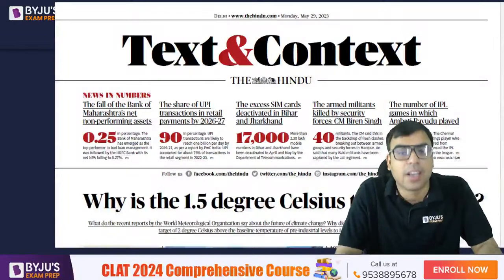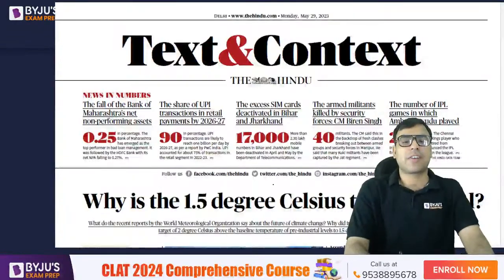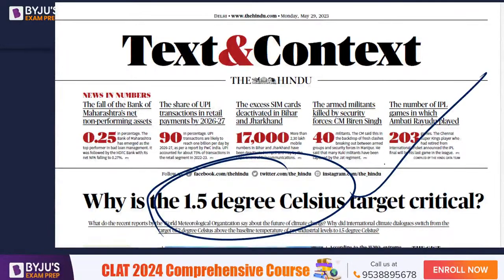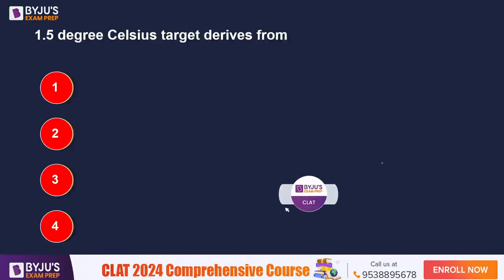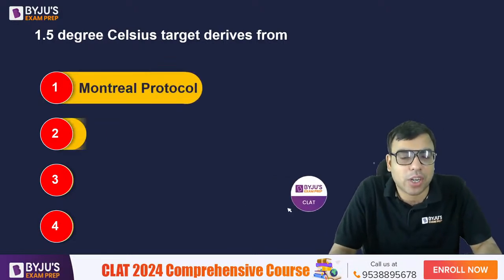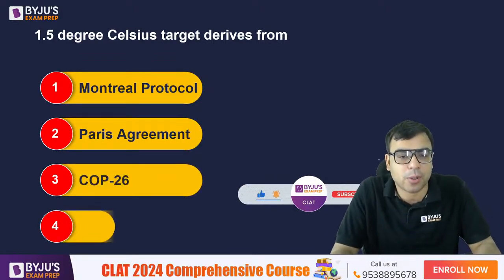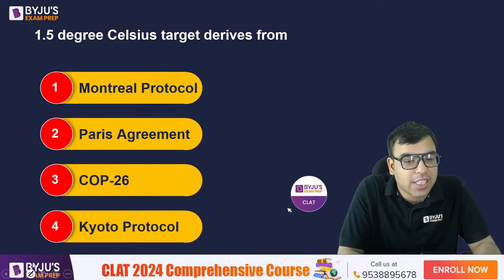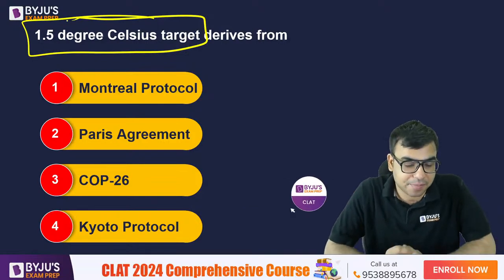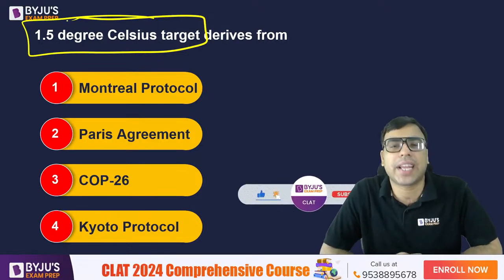Okay, yes. Now, here, why is 1.5 degrees Celsius target critical? I hope you are aware. We have discussed so many times about this 1.5 degrees Celsius target. Now, आप बताओ कि ये 1.5 degrees Celsius derives from where? Montreal Protocol, Paris Agreement, COP26, Kyoto Protocol. ये कहाँ से ये वाला concept लाया गया 1.5 degree Celsius target का? So from where it has been taken? बताइए.